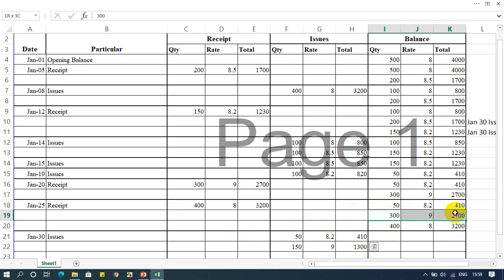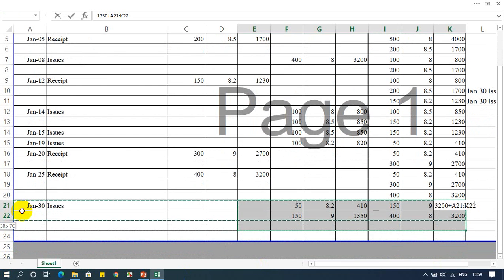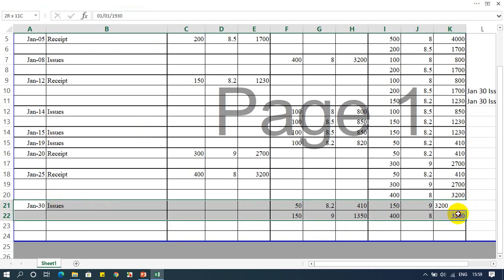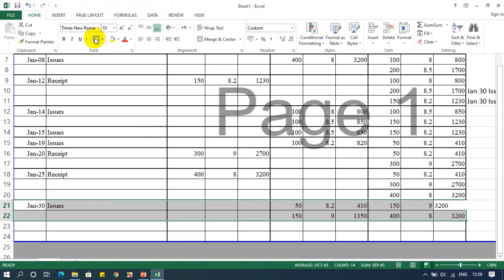So out of this 300 units, how much is left? 150 sold, right? 150 units are left. At the rate of 9, it will become 1350, I think, right? And 400 is completely left, so 400 times 8, 3200, right? This is how to keep the record of this thing which we have for the session. And let me make it bold and then hold up.